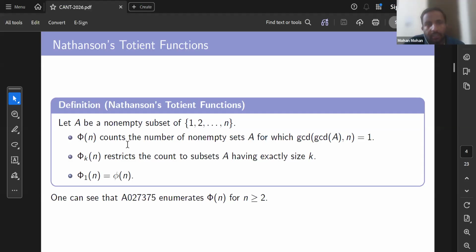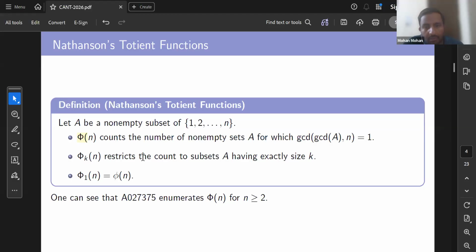The Nathanson totient function, denoted phi_N(n), counts the number of subsets A for which the GCD of A, the greatest common divisor of the elements of the set A, and n is 1. If we restrict the set A to size k, this is denoted phi_k(n).